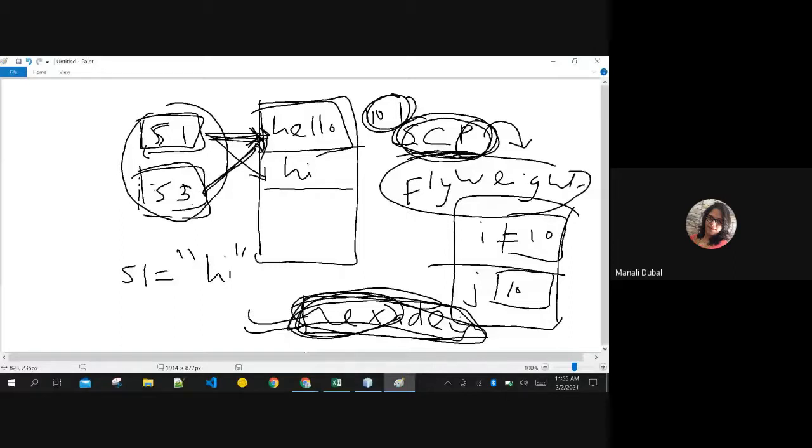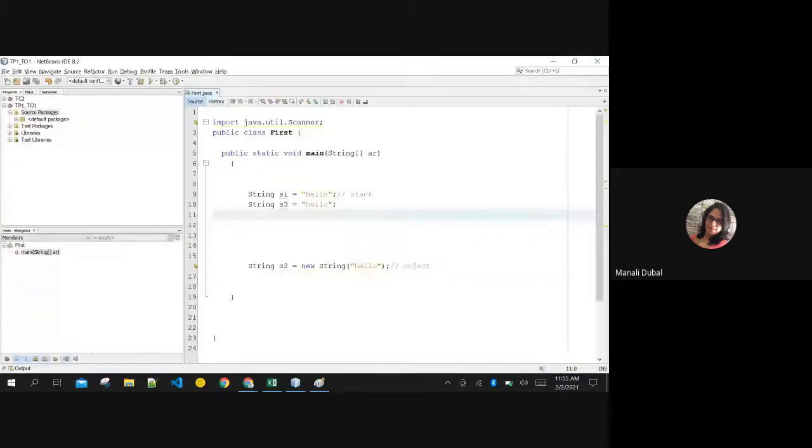To show this, I'll show you something else. Not the memory location, but one thing here. See, if you print S1 equals S3 with double equals, understand this carefully. Double equals is an operator that changes its working in string. It will not equate the content of strings. Double equals will never equate the content of strings, only in case of strings.